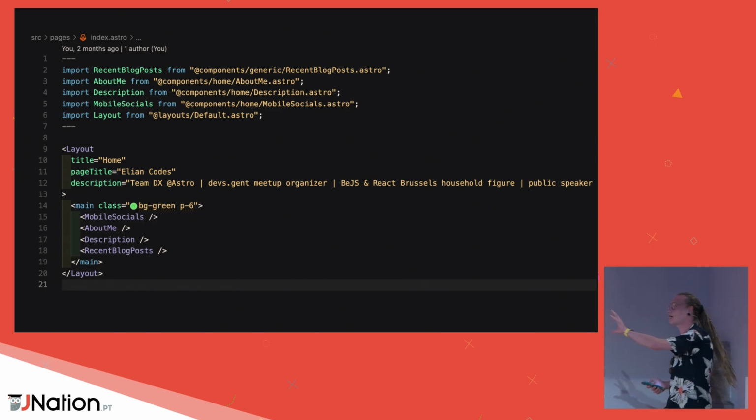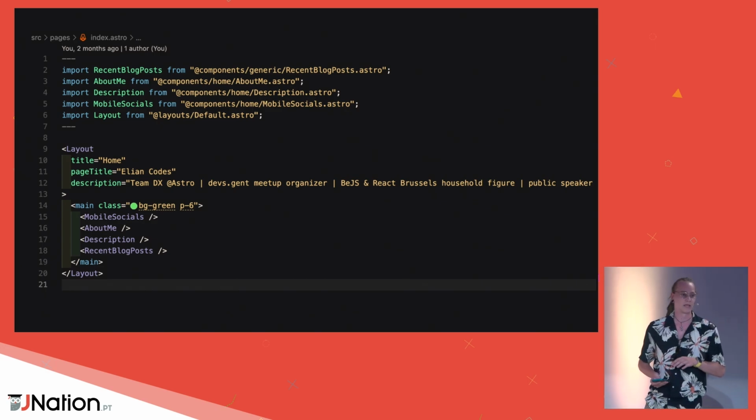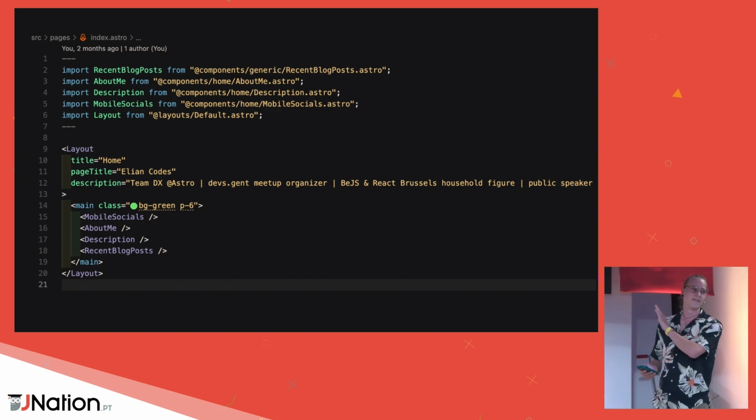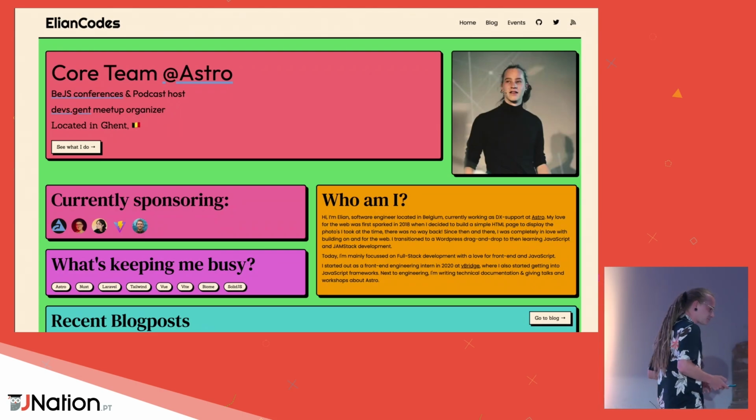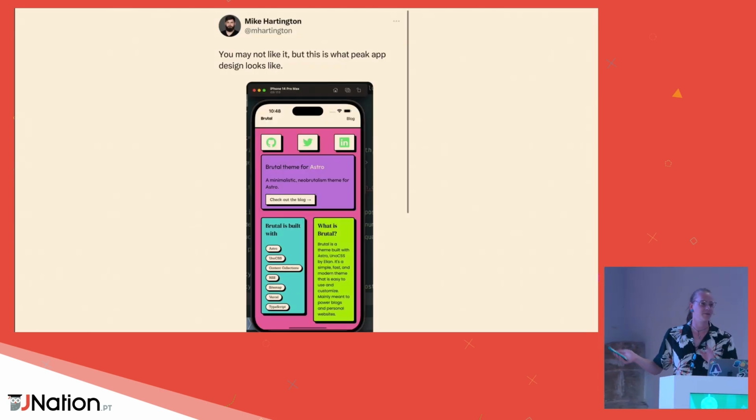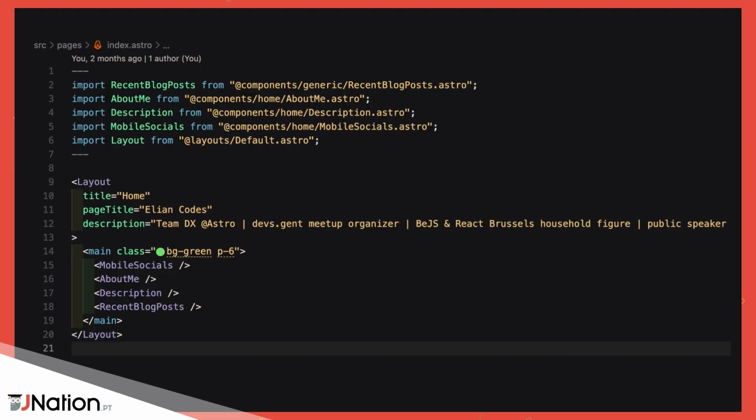Now, this exactly is the code of the homepage of my own website. So you see how super simple it is, and then, of course, you have the beautiful design. Oh, isn't that pretty? Well, a lot of people disagree, but you might not like it. This is what peak app design looks like. Cool. This you understand. So what makes us different than Next or Nuxt?